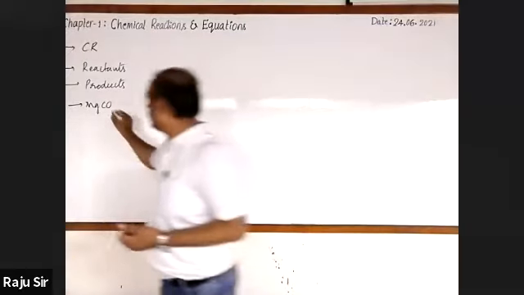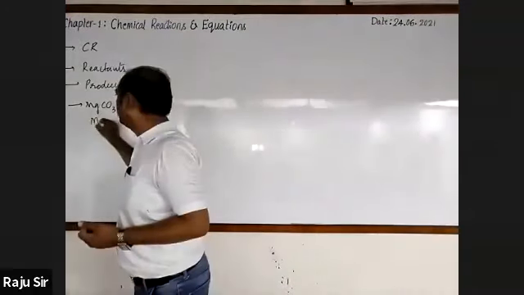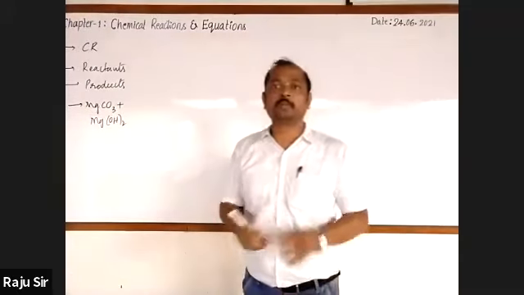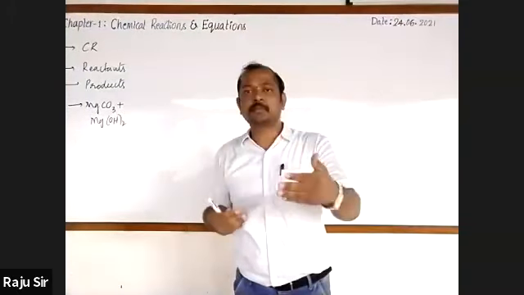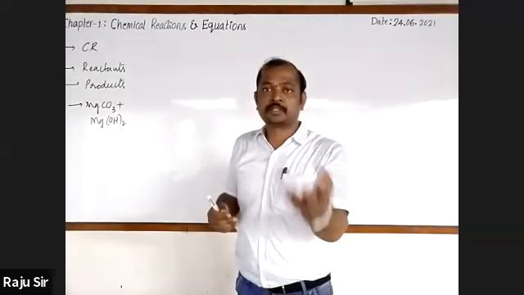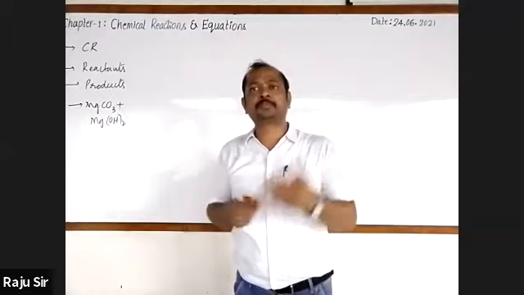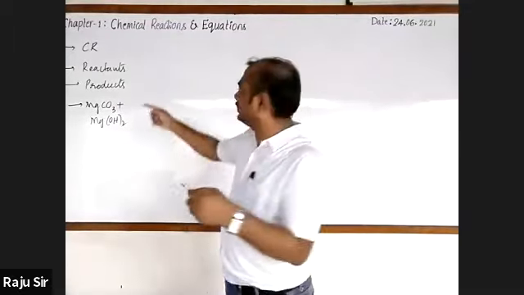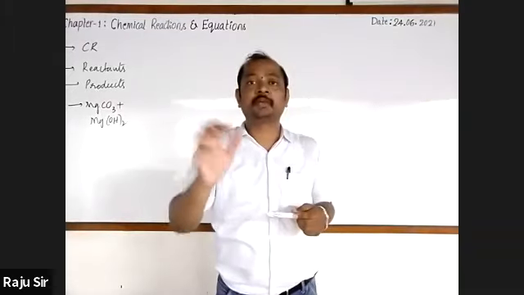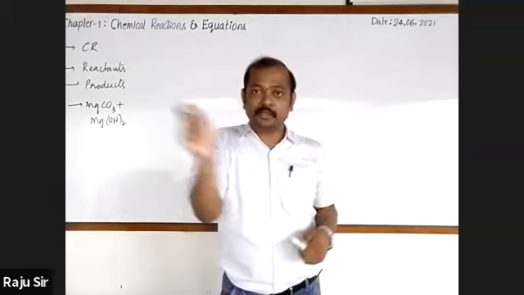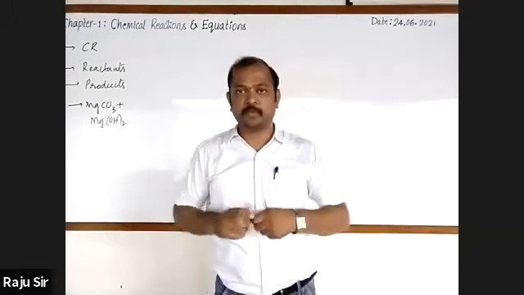It's a combination of magnesium carbonate and magnesium hydroxide. And this is formed when the magnesium ribbon is exposed to the atmosphere and it reacts with oxygen, carbon dioxide and water vapors present in the atmosphere and forms a thin layer. We call that layer basic magnesium carbonate. Followed? But while writing the reason, you have to write in this way.